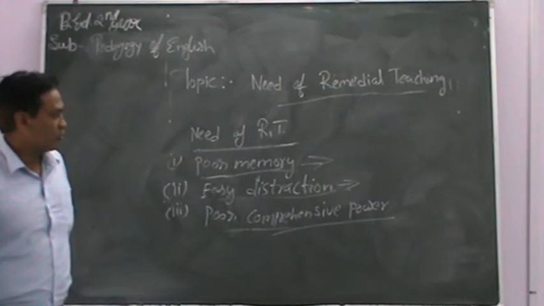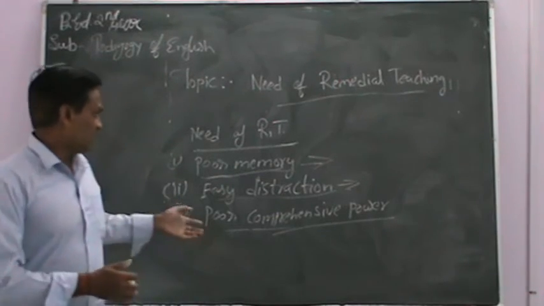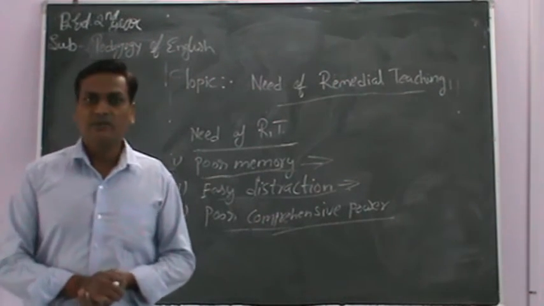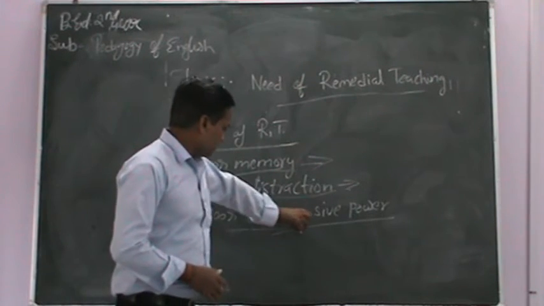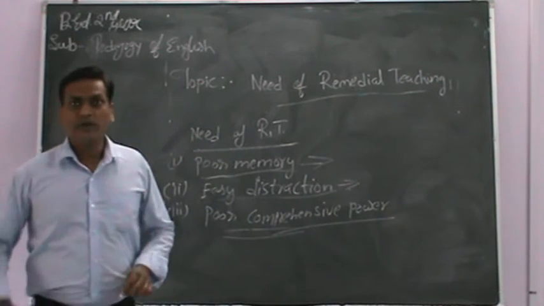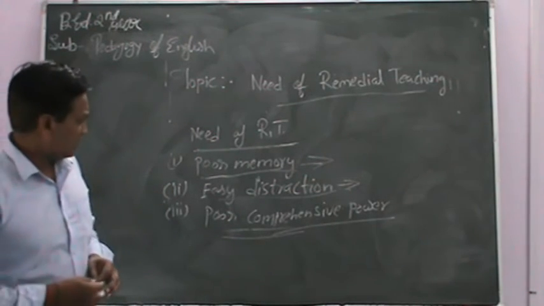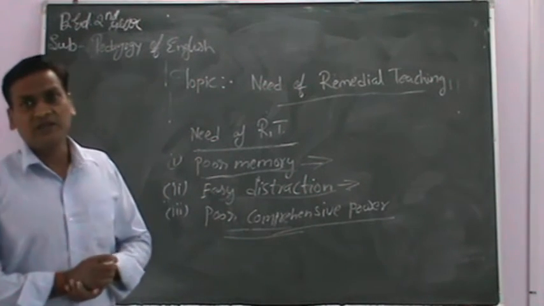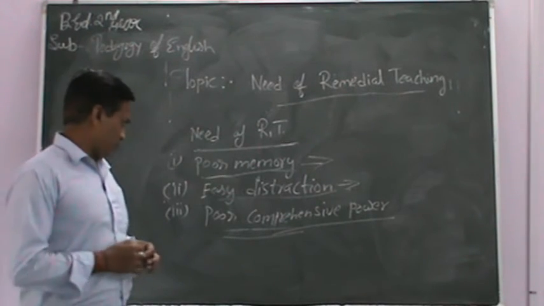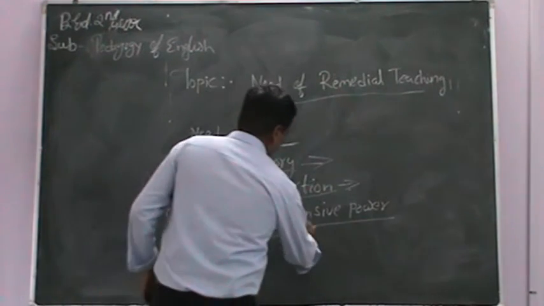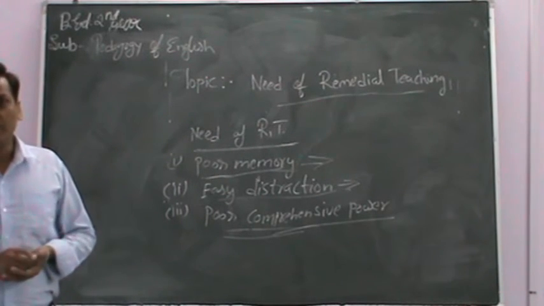Because of poor comprehensive power, students don't understand whatever is taught to them, and they have certain difficulties or problems in understanding it. So they face a certain kind of understanding problem. For this, the teacher solves this problem by arranging a remedial class for weak students.